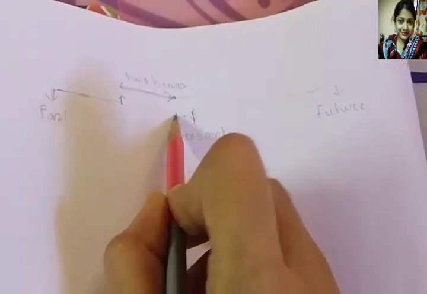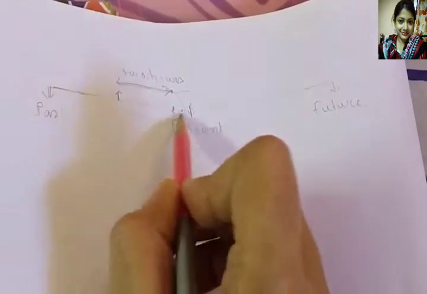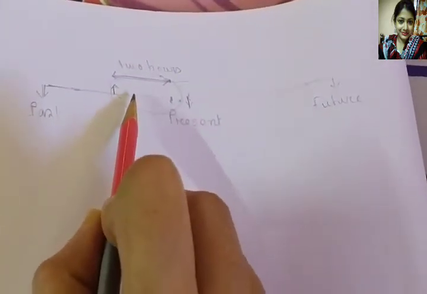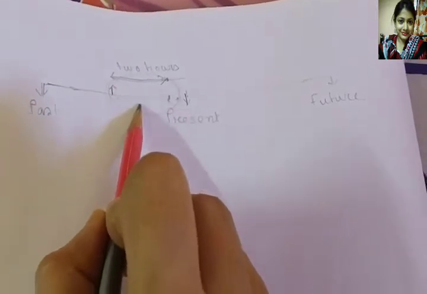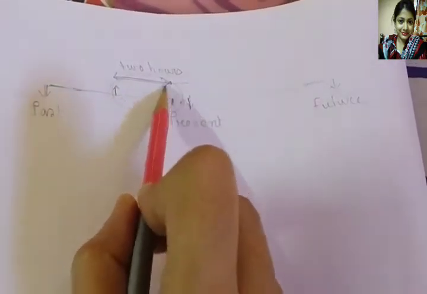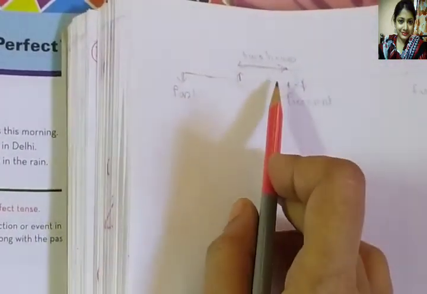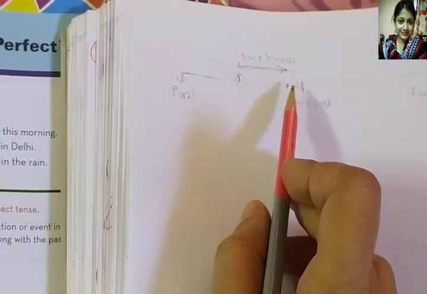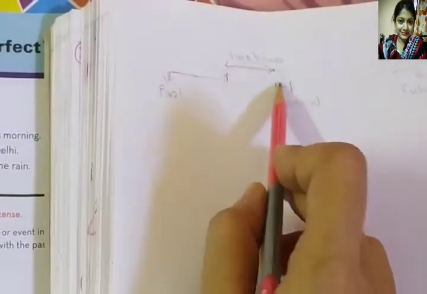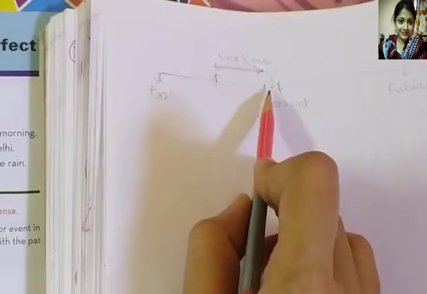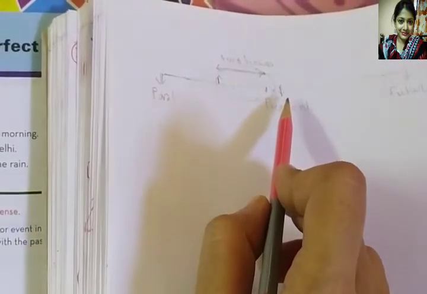Okay, so present perfect tense is applied when any event has happened in this time span between past and present, but just a few minutes, few hours, few days ago it has finished, but the result you can still feel at present.